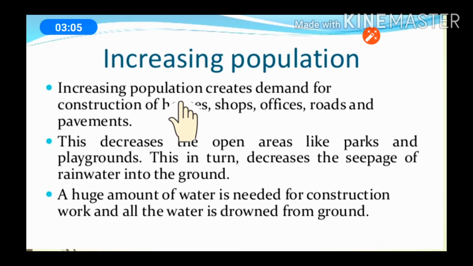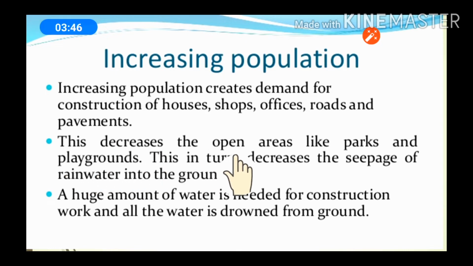First point: increasing population creates demand for construction of houses, shops, offices, roads and pavements. When the population increases, the demand for construction of these places also increases. If the population increases, people need houses to live in, so construction of houses starts increasing. Pavements means footpaths. Because of this increase in construction, a huge amount of water is needed. So because of increasing population also, the water table is getting decreased.